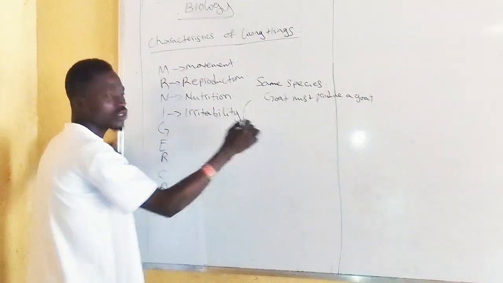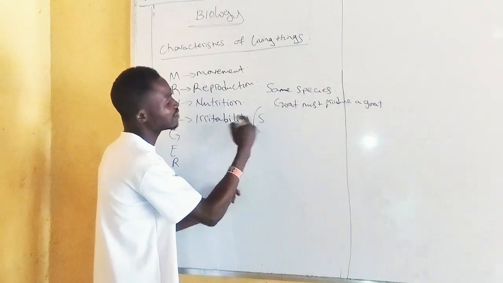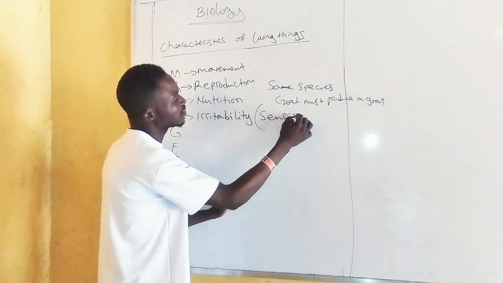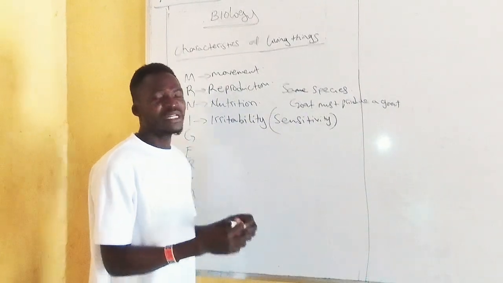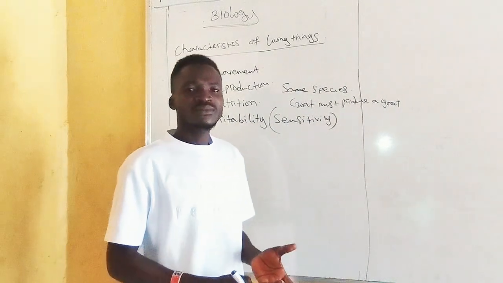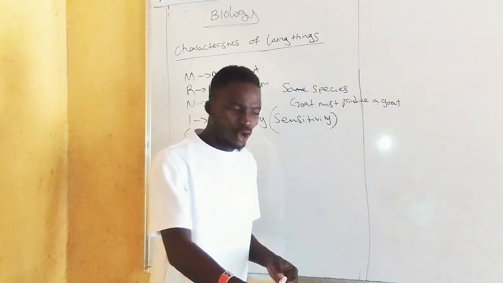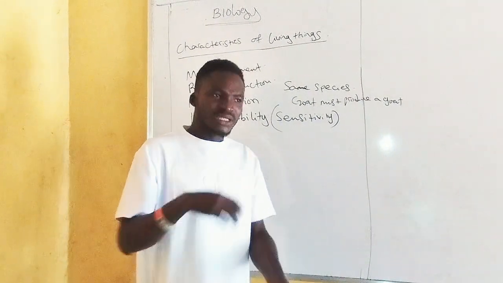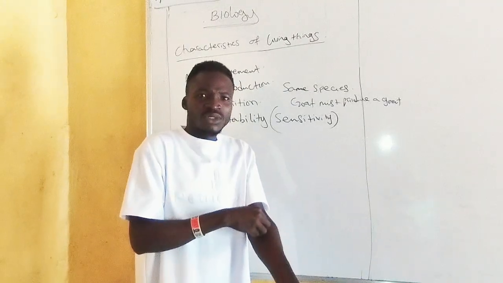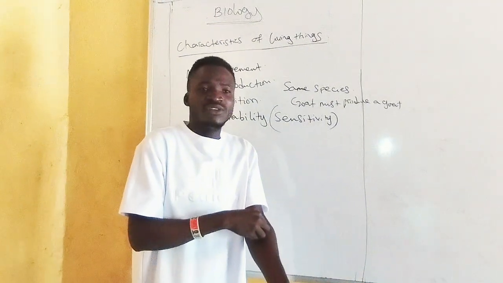Irritability. In some textbooks, you may come across irritability as sensitivity. What is the meaning of irritability? It is the ability to feel. Maybe you picked up a hot object, and all of a sudden you drop it. Why? Because there is sensitivity in you. It's part of the characteristics of living organisms.